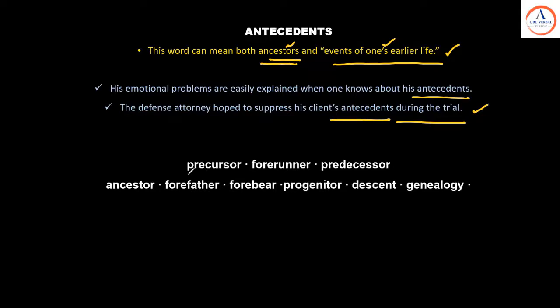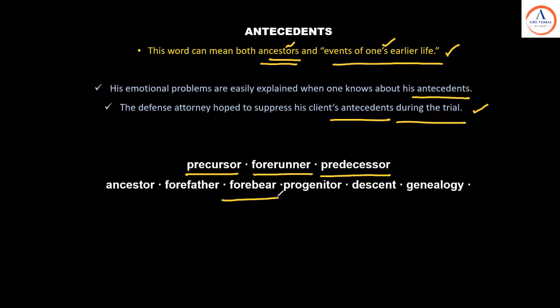The precursors. Precursors are people from the past. Forerunner. Forerunner is someone or something that precedes, like overcast is a forerunner for the rain. Predecessor. Predecessor is somebody who is from the past. Ancestors, forefathers, forebearers.